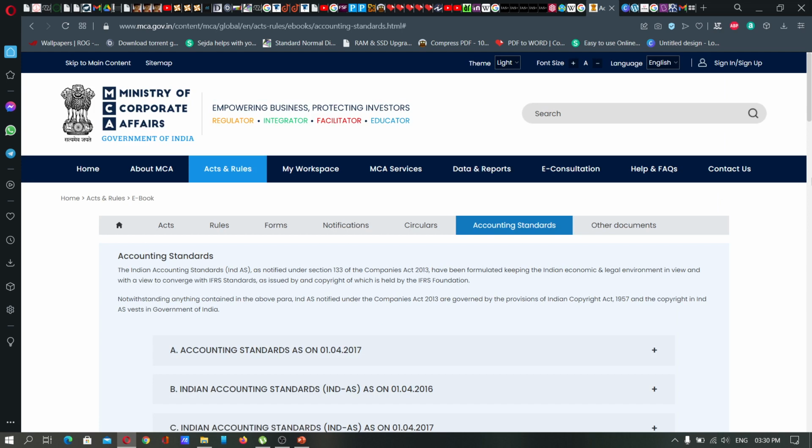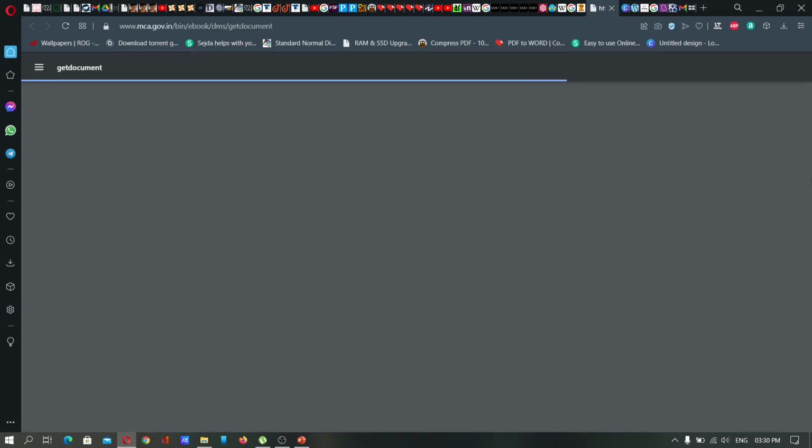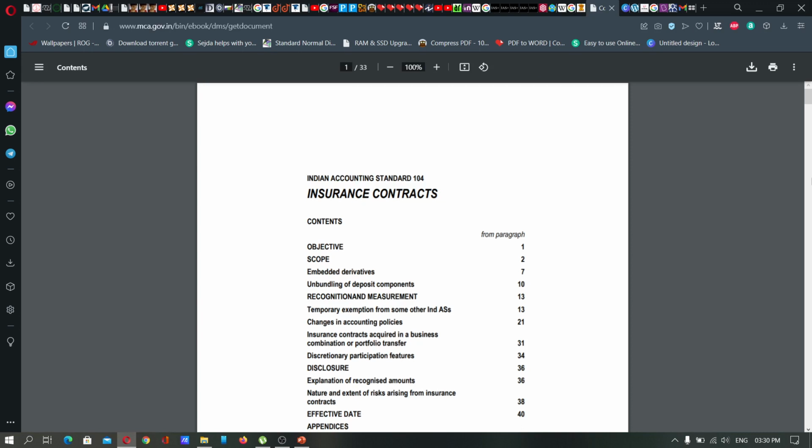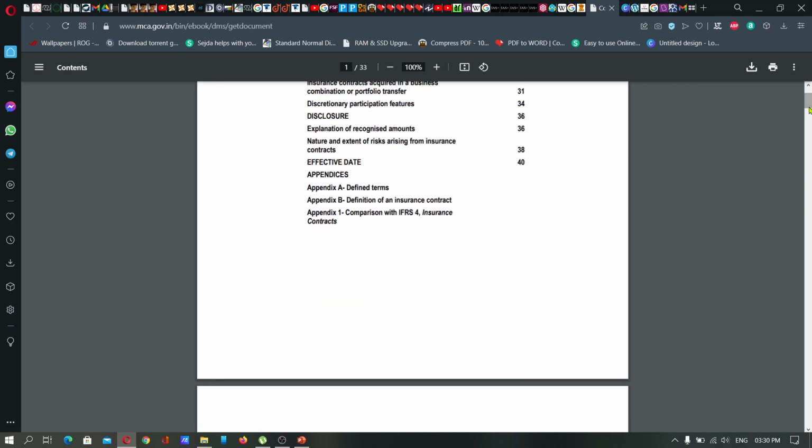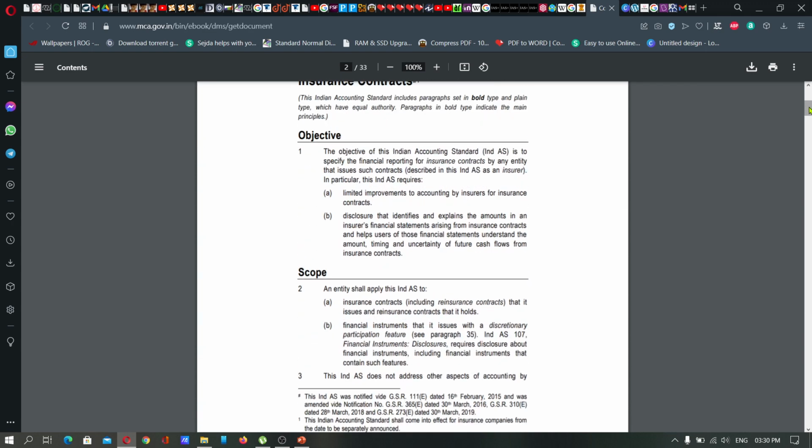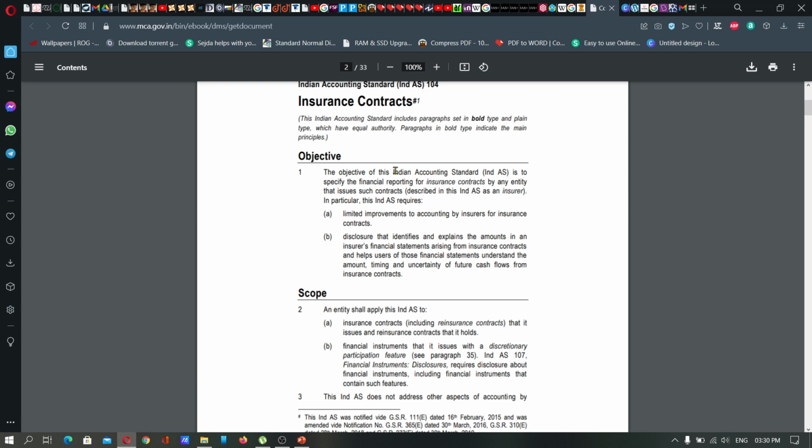Next one, insurance contracts. From the term itself, you can easily identify what the content of that particular standard will be. Definitely, it will have the details of insurance dealings. So, let us go into that. The objective of this accounting standard is to specify the financial reporting for insurance contracts by an entity that issues such contracts.